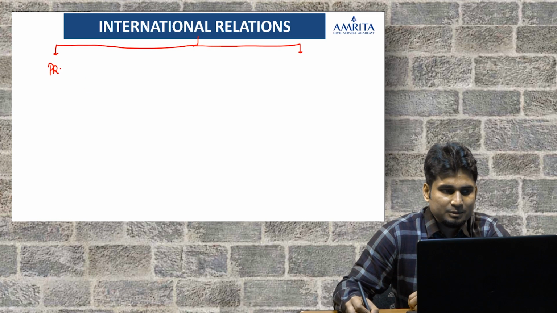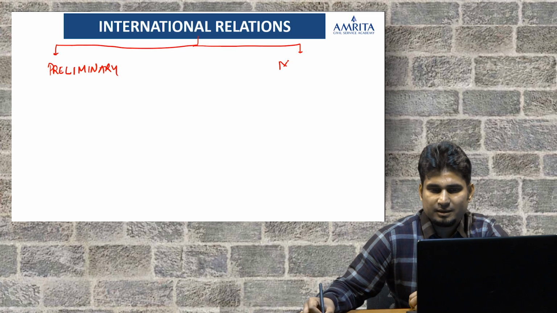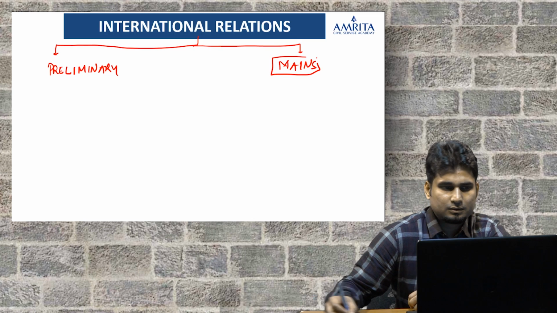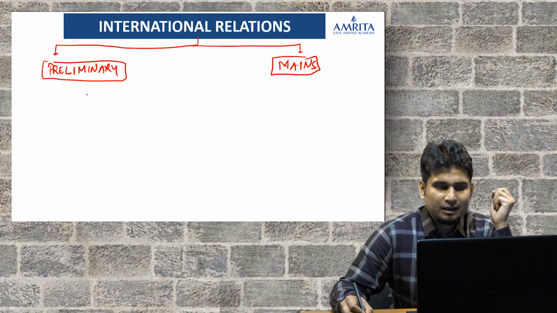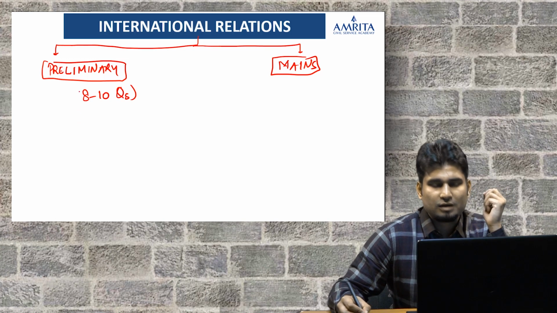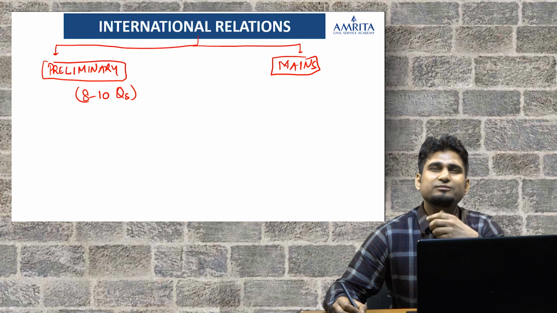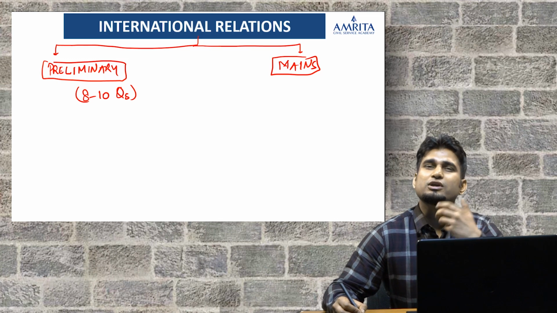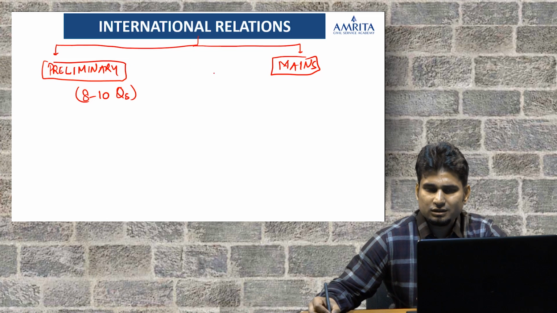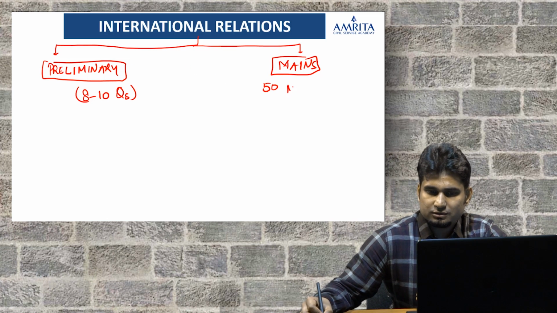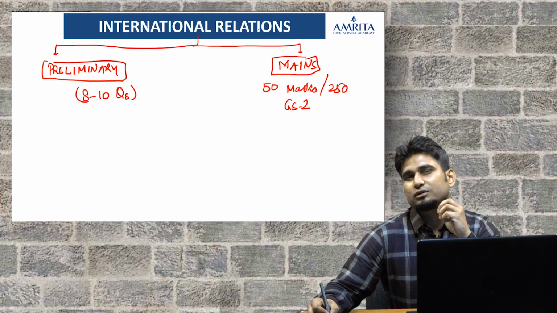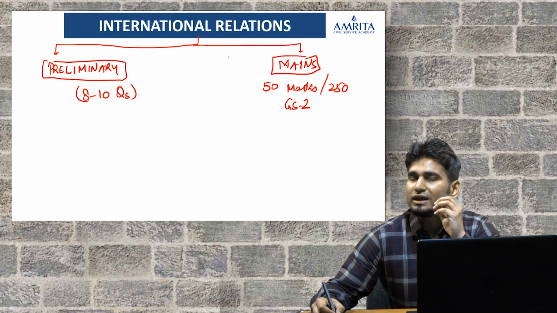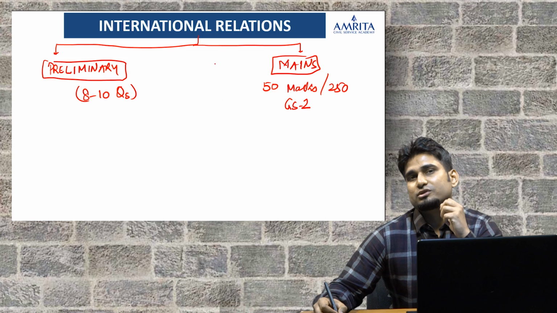So there is one preliminary examination and there is one mains examination. In the preliminary examination, nearly 8 to 10 questions come from international relations. These questions come from various organizations, geopolitical issues and international locations. On the other hand, for mains, 50 marks out of 250 of GS2 come from international relations. There are two 10-marker questions and two 15-marker questions.